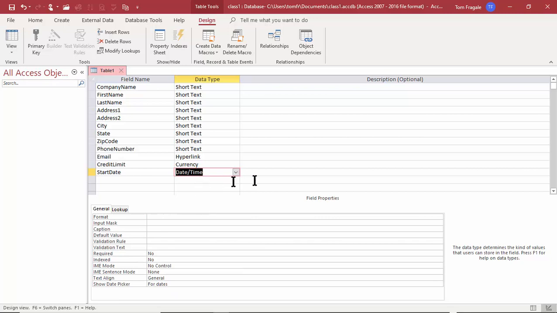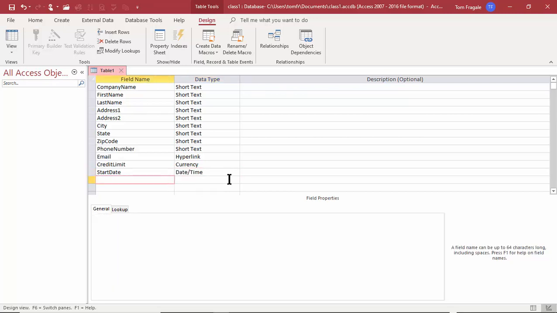So there's a lot of things we can do with the date and time fields that you can't do with a text field. It'll make sure that it is a valid date when they type those in. And there's a lot of things we can do with the date and time fields as we go through these courses in Access. I'll show you a lot about that. So that's good. We have a start date. Now, you know how a lot of, let's say we have preferred customers. Are they a preferred customer?